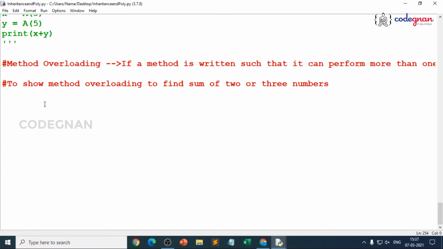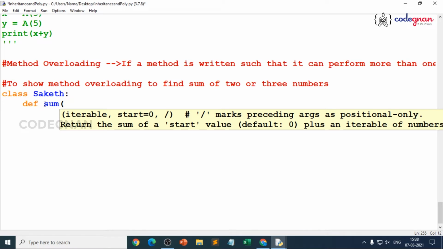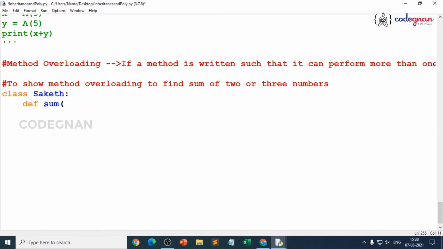So for that, I declare my class name as Saket, and I define a method called sum. Because sum is already a built-in function, you can use the name, or if you are worried, you can use another name, like summ. Don't forget the docstring over there. That is the description for that function, where I want to make sure this sum method performs multiple operations depending on the arguments passed. That's where we are overloading it.